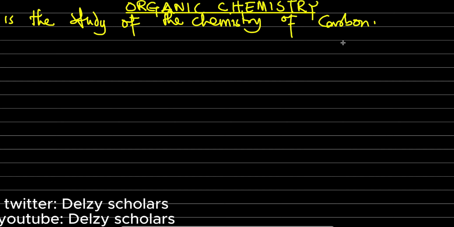Now, over the years, this particular topic has proven to be difficult to most students in high school, partly because they didn't really have a good teacher to break it down for them. Okay, so in this video, I'll be explaining why it is called organic chemistry.